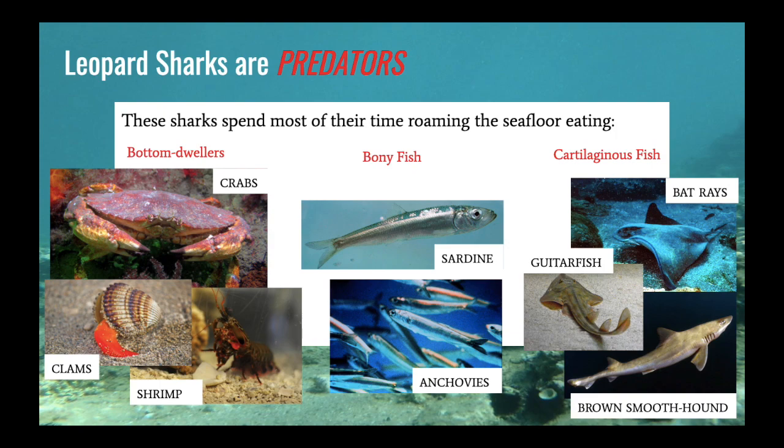Their diet tends to change with their growth. Most young leopard sharks eat invertebrates to start, and as they grow to mature adults, they continue to eat invertebrates as well as bony fish and cartilaginous fish.